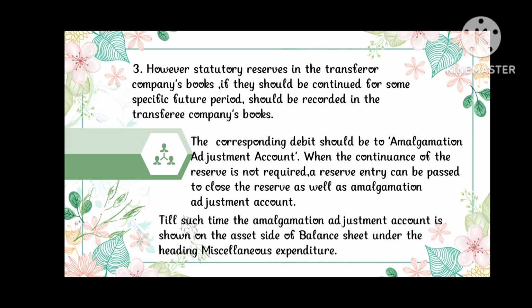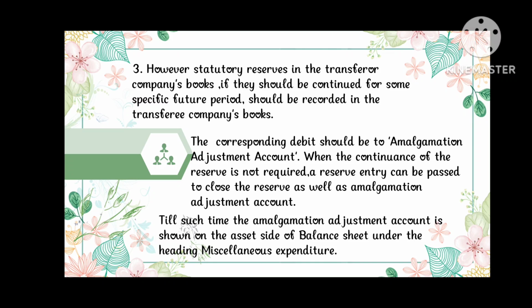However, statutory reserves in the transferor company's books, if they should be continued for some specific future period, should be recorded in the transferee company's books. The corresponding debit should be to the amalgamation adjustment account. When the continuance of the reserve is not required, a reverse entry can be passed to close the reserve as well as the amalgamation adjustment account.